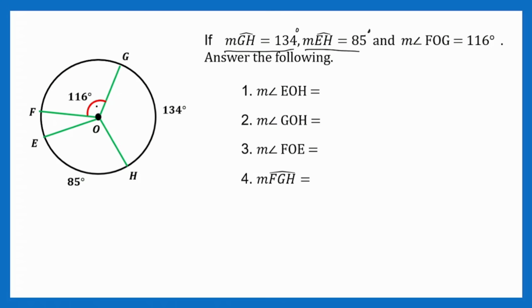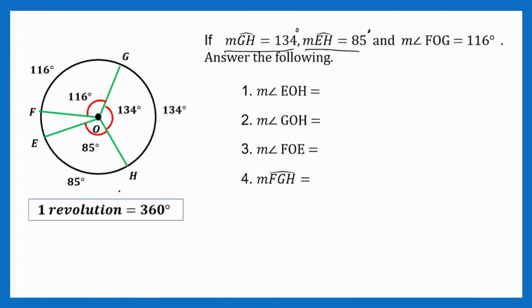Tapos, apply natin yung idea ng central angle tas intercepted arc. So, kung 134 yan, 134 to. Tama? Very good. Kung 85 yan, ano to? 85 din po. Very good. Kung 116 yung angle dyan, ano to? That is 116 as well. Alright. So, ang kulang na lang is this angle, tapos this intercepted arc. So, again, bit-bit nyo dapat yung idea ng ating one revolution, which is 360 degrees. Tapos, i-solve natin. Alright. So, paano nga mag-solve?